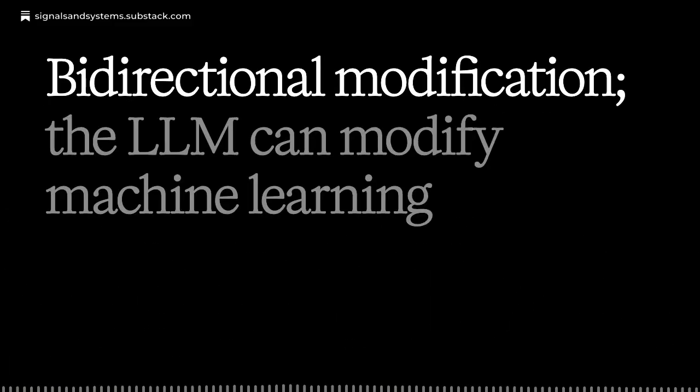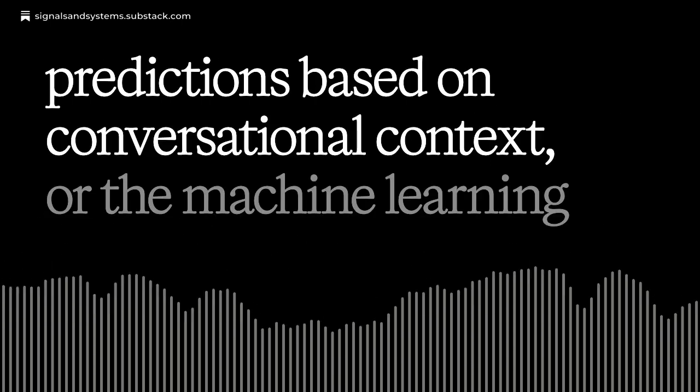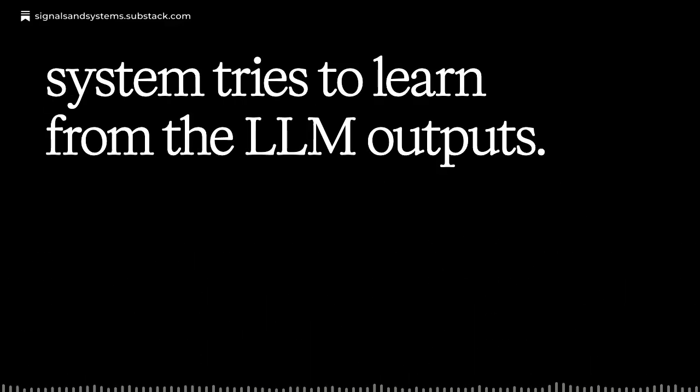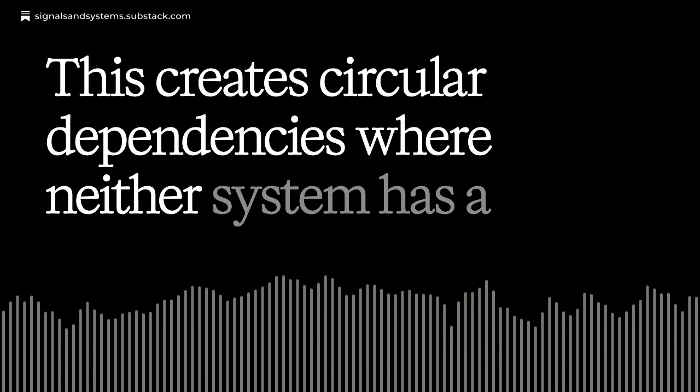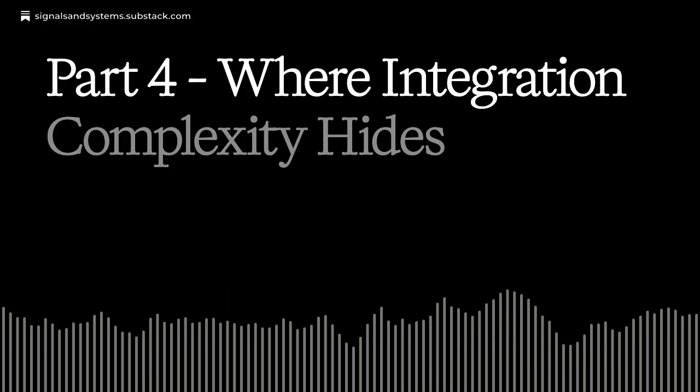Bidirectional modification. The LLM can modify machine learning predictions based on conversational context, or the machine learning system tries to learn from the LLM outputs. This creates circular dependencies where neither system has a clear authority. Errors compound rather than cancel out. Part 4, where integration complexity hides.